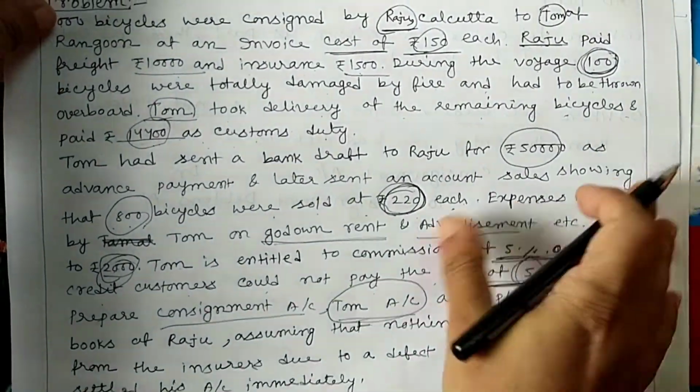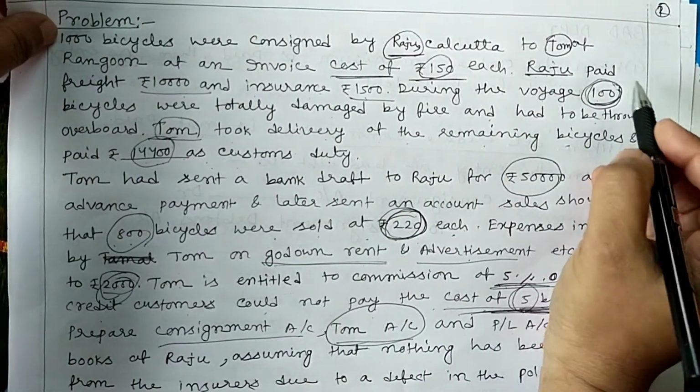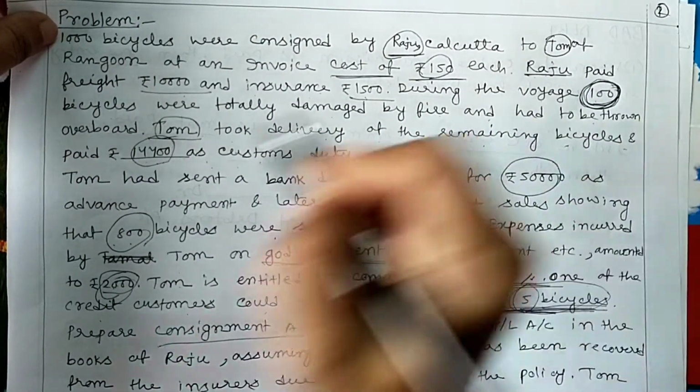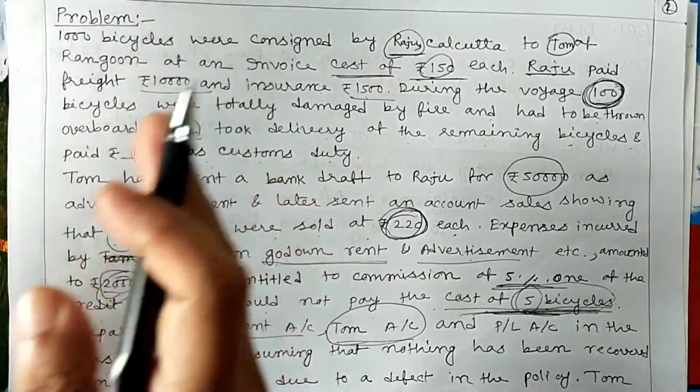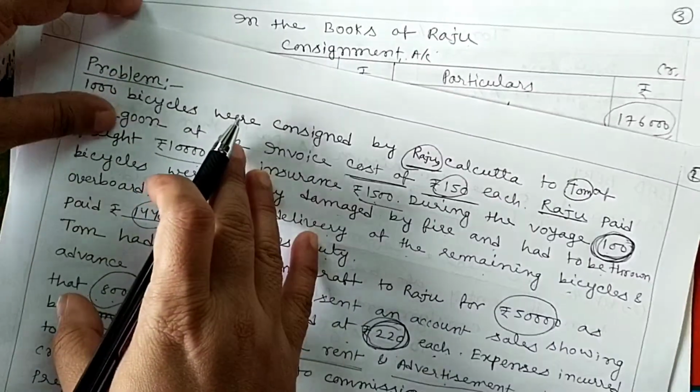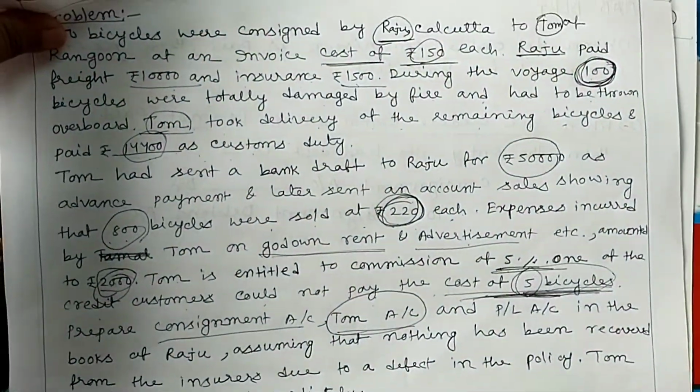Abnormal loss is how much unit? 100 units are abnormal loss. This is abnormal loss in transit, not in the godown of the consignee. Okay, so let's go.